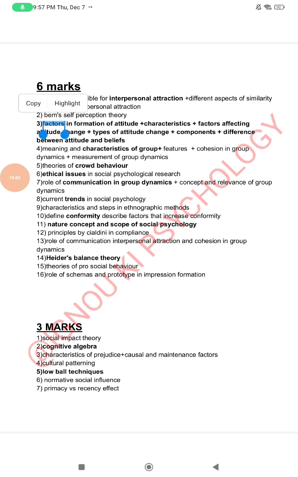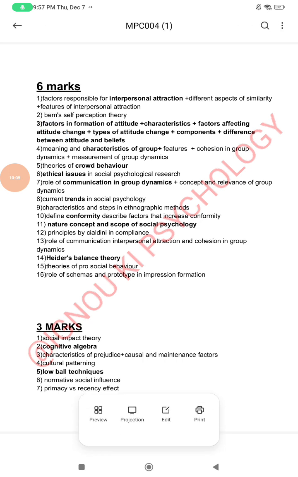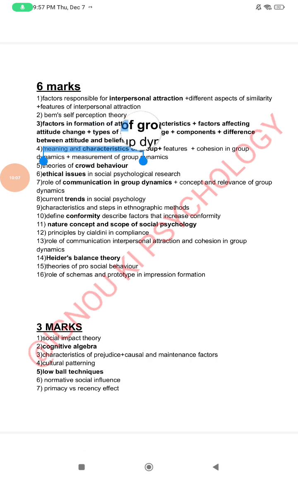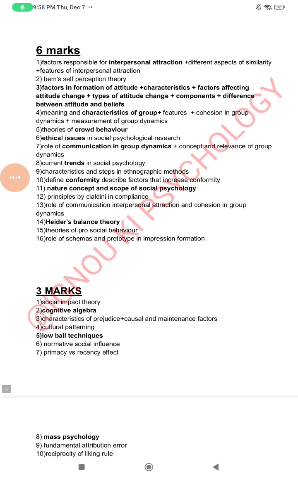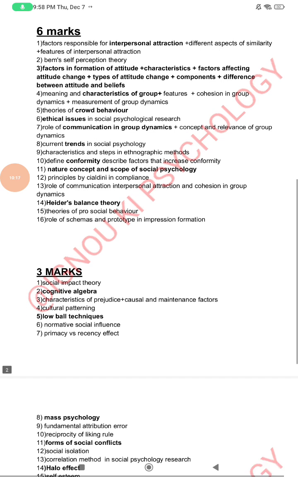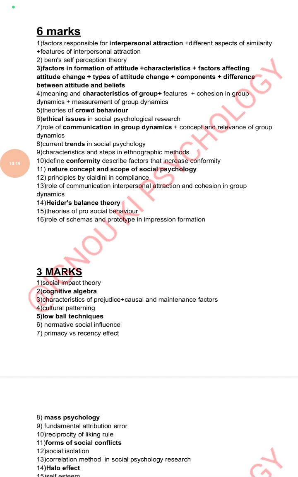Question number 3, we have already seen. Now let us move to the next. Question number 4, meaning and characteristics of group plus features plus cohesion in group dynamics, measurement of group dynamics. Again, this is what you have to explain: what is this group phenomena, how cohesion takes place, that is, cohesion means bonding between the group. What are the dynamics that impact the group phenomena, etc.